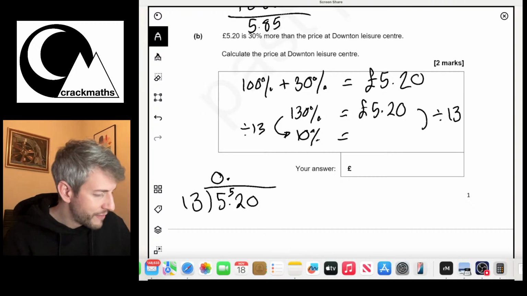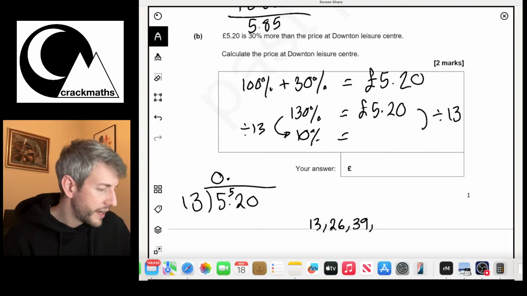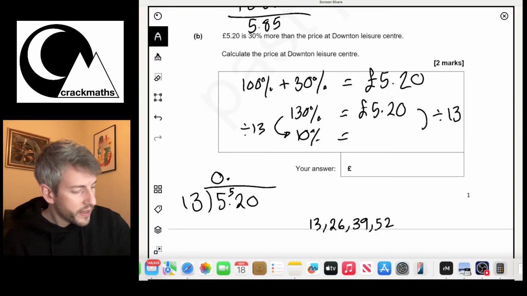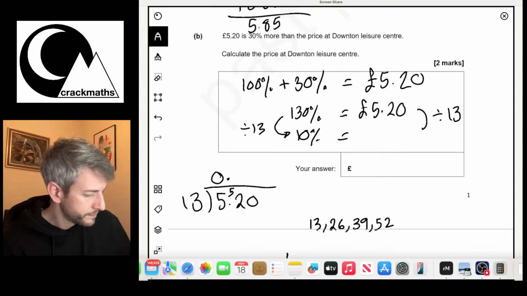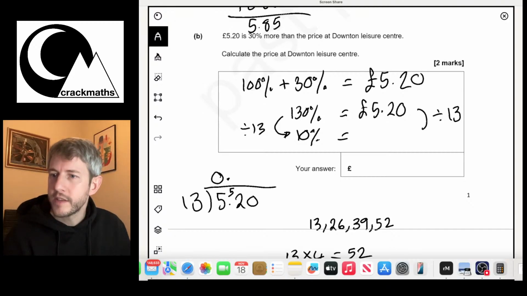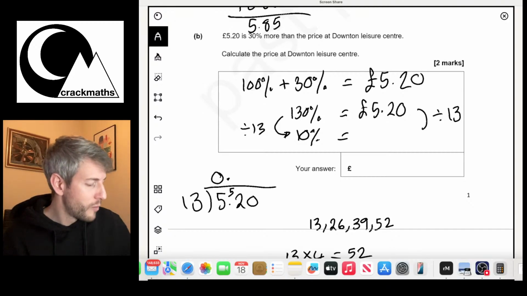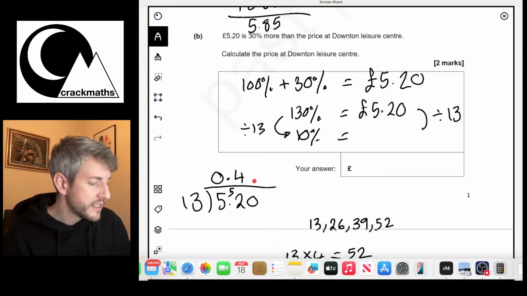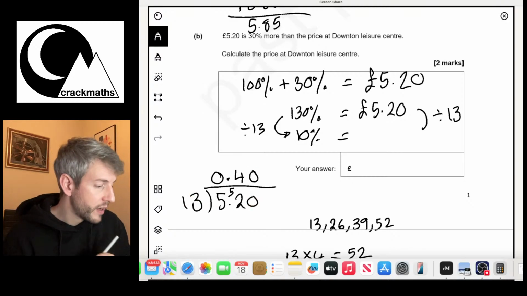Let's have a look. 13, 26, 39, 52. So I can see that 13 times 4 equals 52. So 13 goes into 52 4 times. So I'll put a 4 up here. And that goes in perfectly, there's nothing left. So 13 goes into 0 zero times. So I can see that 10% is 40p.